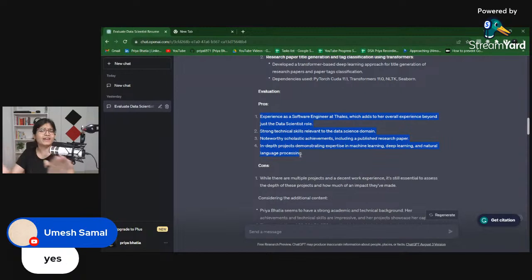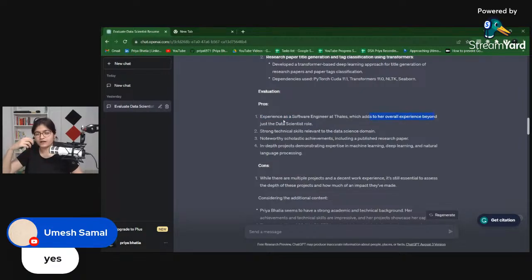This is very, very amazing. This is something which is very much appreciative in the complete context. First of all, it is reading it step by step, and then it is giving me the pros and cons of my resume. Again, what are the pros? Experience as a software engineer at Thales, which adds to her overall experience beyond just the data scientist role.